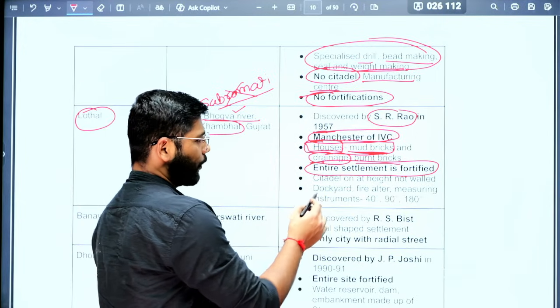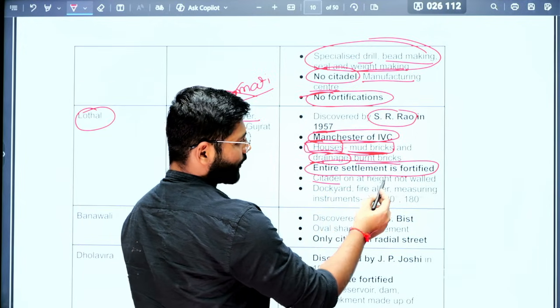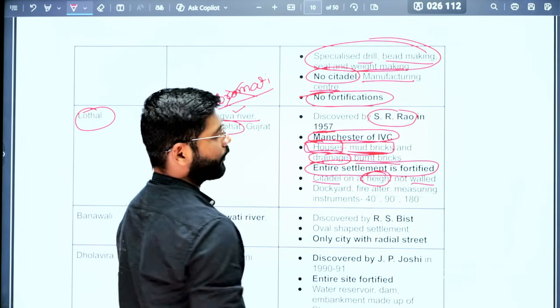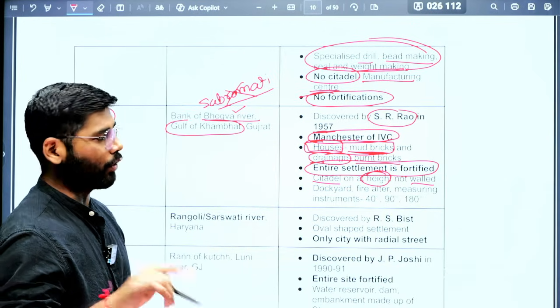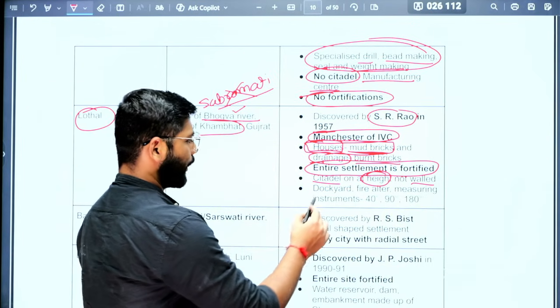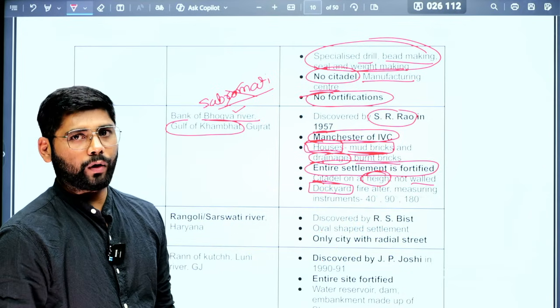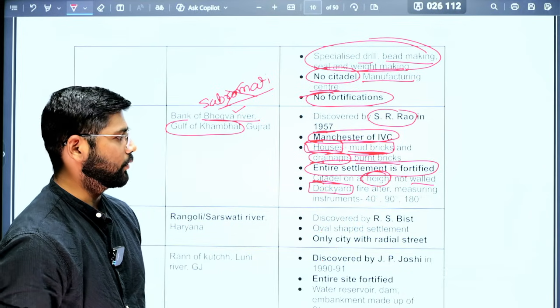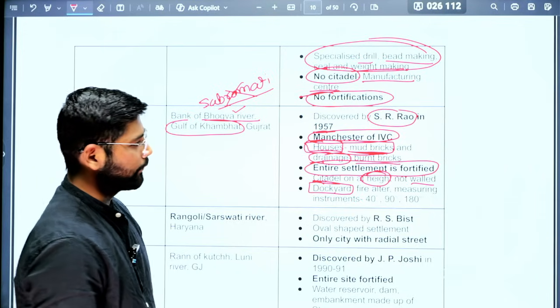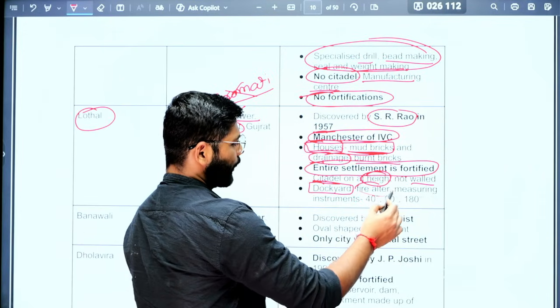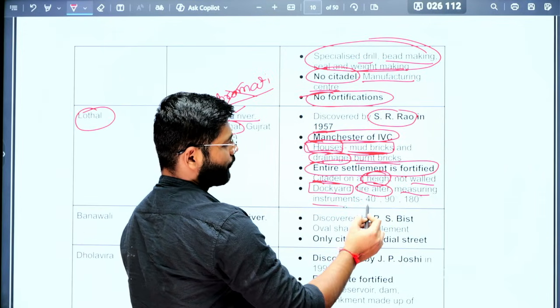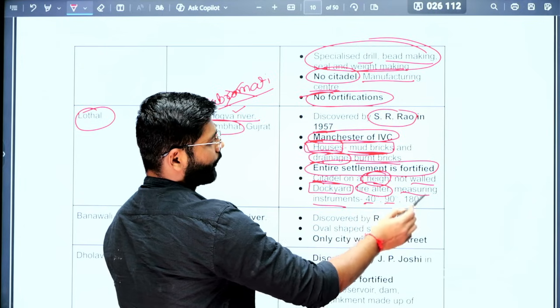Next, we have found a citadel. The citadel was at a height but not walled. Then we have found the dockyard. They have asked twice a question that the dockyard is associated with the site Lothal. Then we have seen the fire altar, then measuring instruments made of 40 degree, 90 degree, 180 degree.